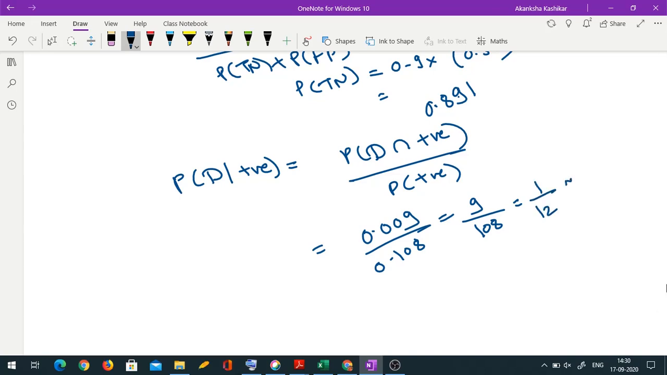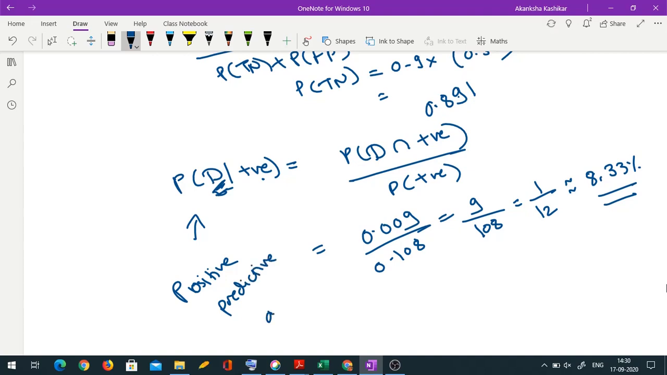1 by 12 means how much? Roughly 8.33%. So the probability of you having the disease even though you are positive is just 8.33%. This is known as positive predictive power, or positive predictive ability.